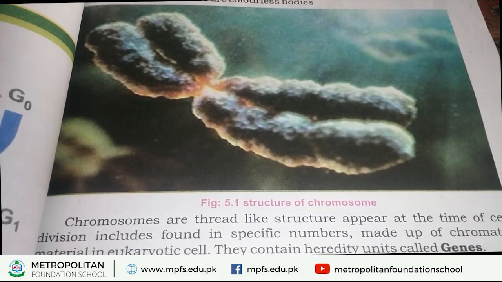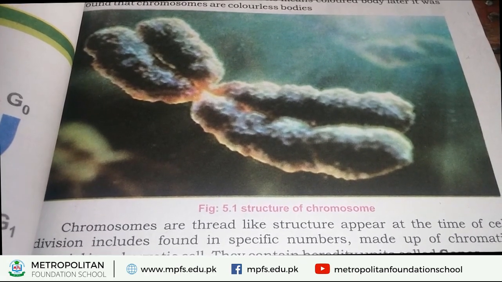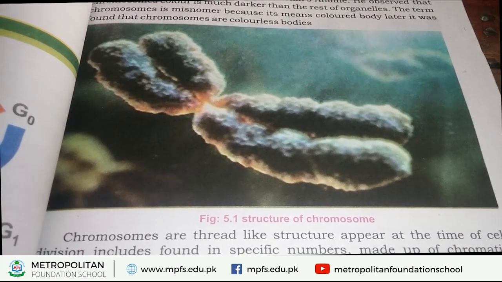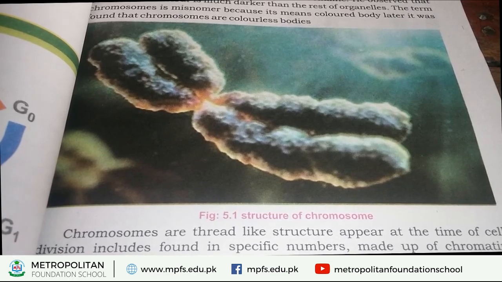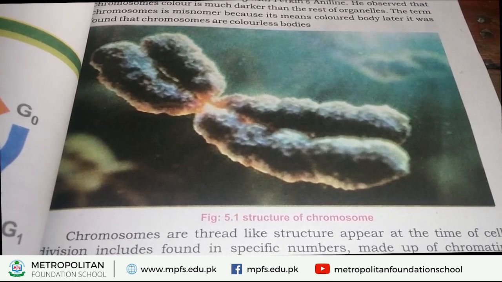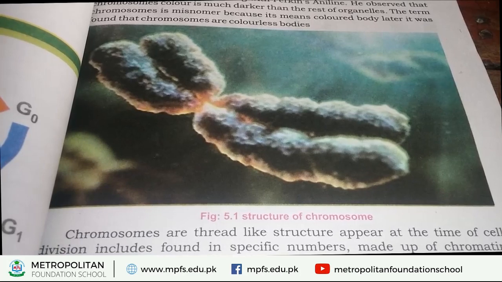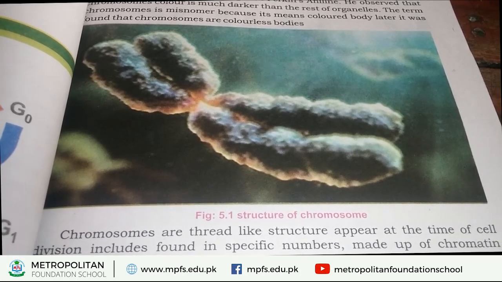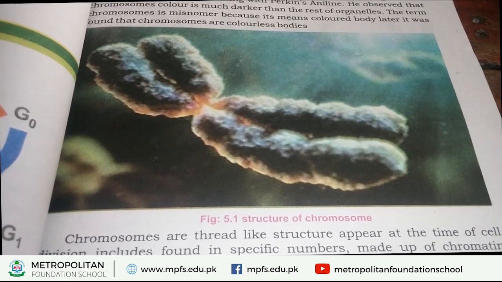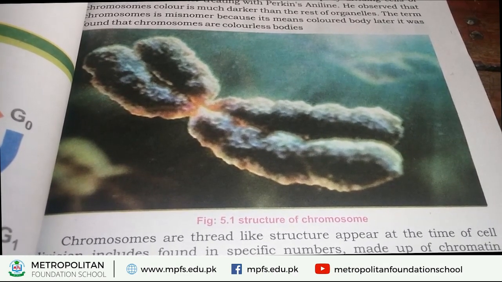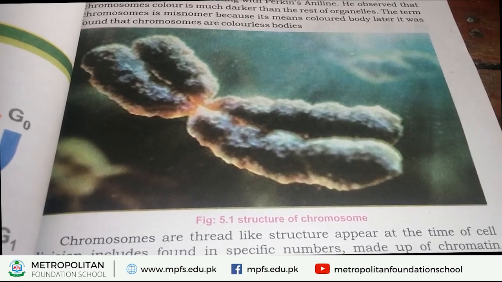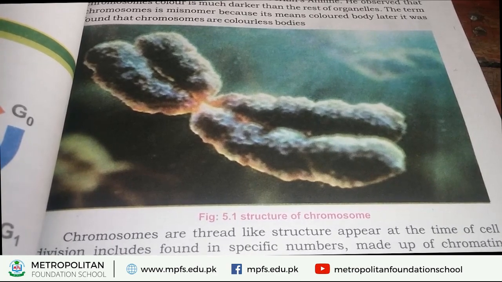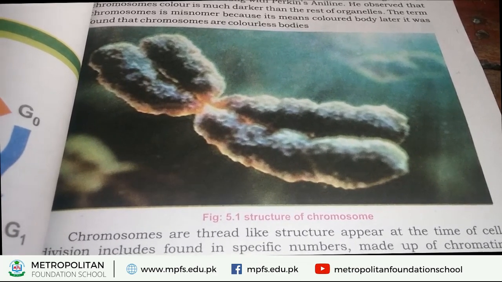Look at this picture, which is taken and observed under a microscope. In this picture, you see the structure of a chromosome. Chromosomes are thread-like structures, and these chromosomes appear at the time of cell division. Chromosome number is different in different species. It is a specific number in each species.